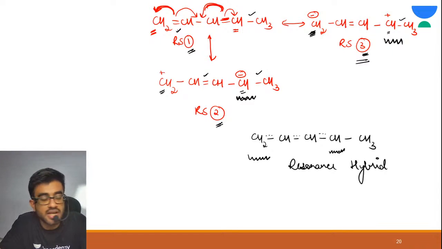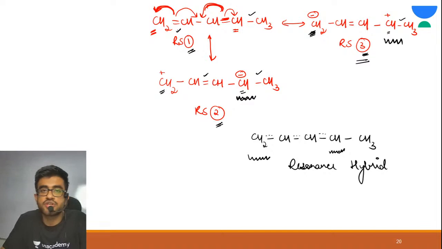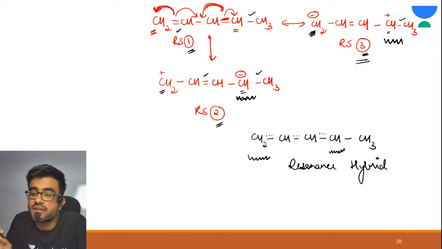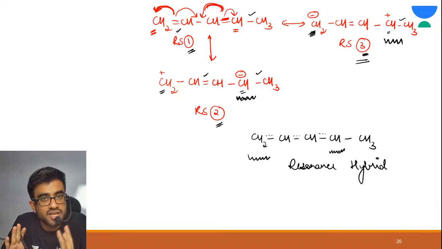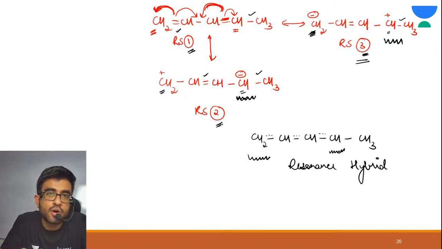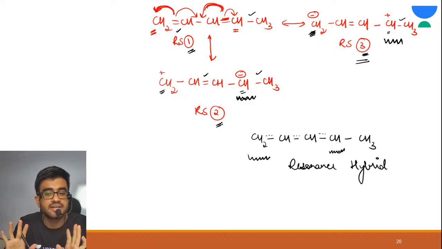This was your third type of system: double bond, single bond, double bond. Fantastic. Great. So you are very much able to now identify in what all systems resonance is possible. You can identify it now, correct? Three types of systems were there: double bond, single bond, empty orbital; double bond, single bond, lone pair; and double bond, single bond, double bond. All right, great.